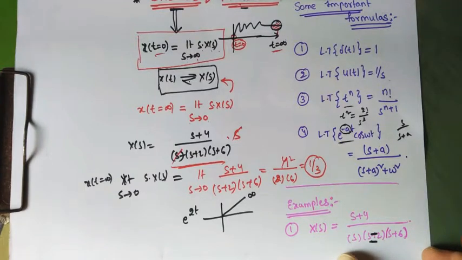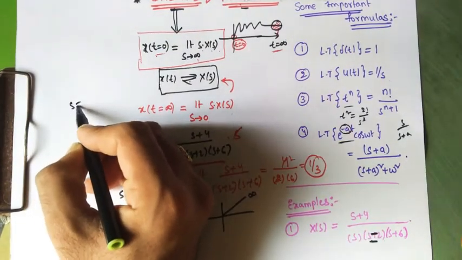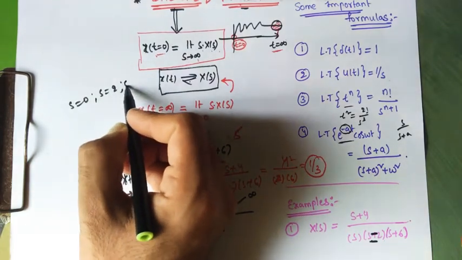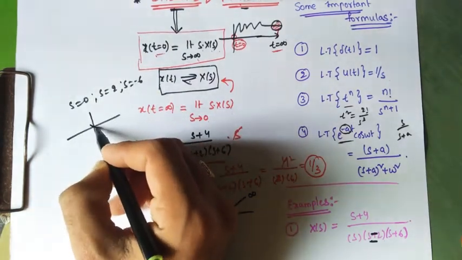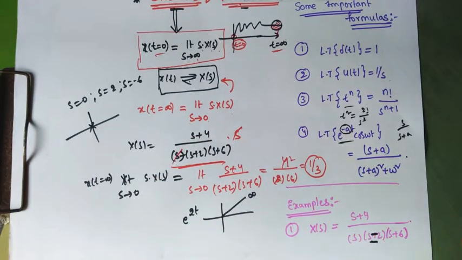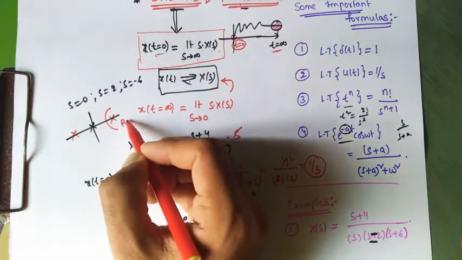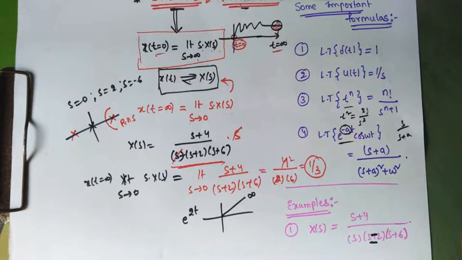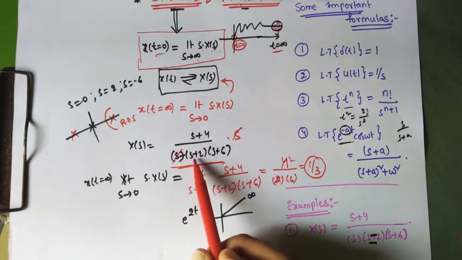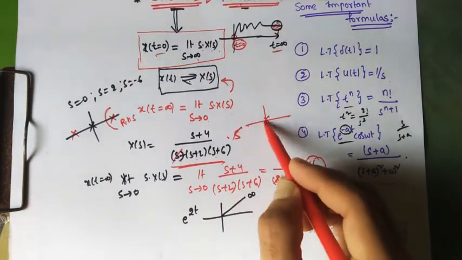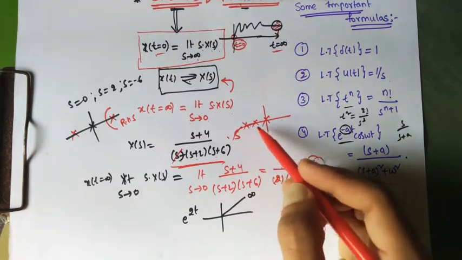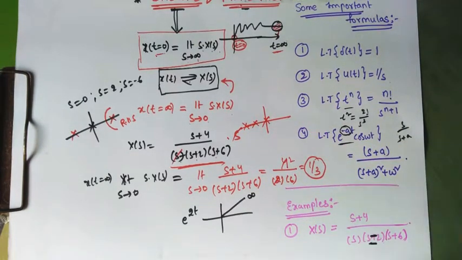Another way to say this is that the poles are at s equal to 0, s equal to minus 6, and s equal to plus 2. If the poles of the system lie in the right half plane, then the system is unstable. So for unstable systems the final value cannot be calculated, whereas you can calculate the initial value. In the previous example, s plus 4 by s into s plus 2 into s plus 6, all the poles lie in the left half of the plane, so you can get the final value because the system is stable.